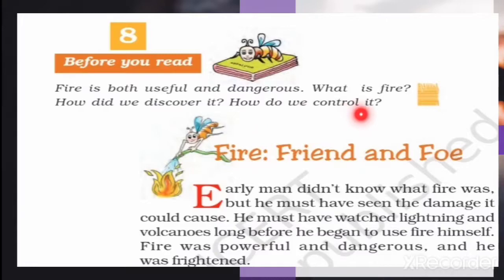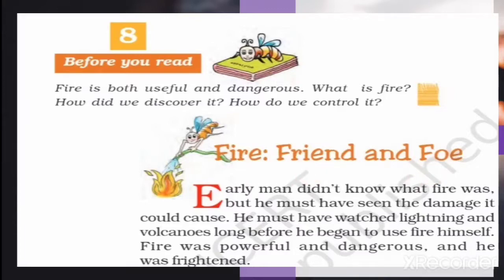How do we control it? We will learn what fire is, how it's useful and how it's dangerous, how we discovered it and how we control it. Fire, friend and foe. Fire is a friend and an enemy too.